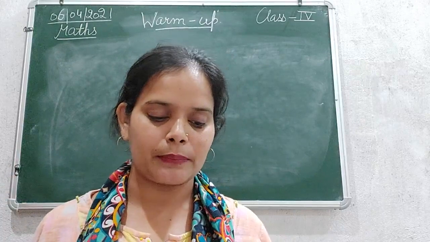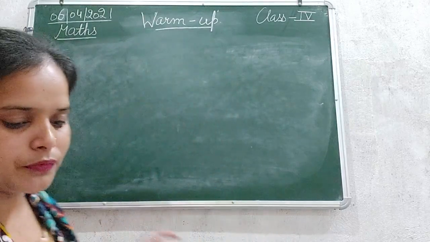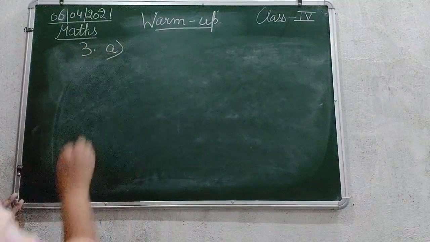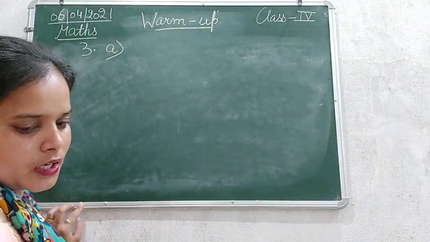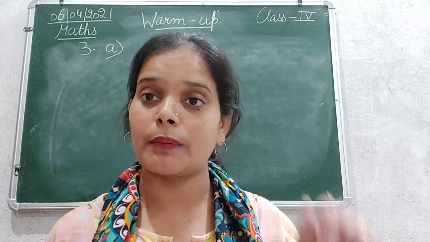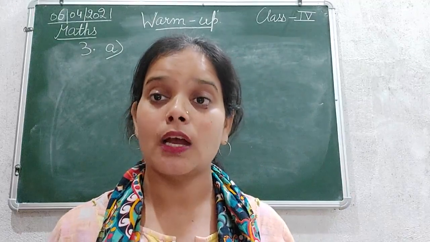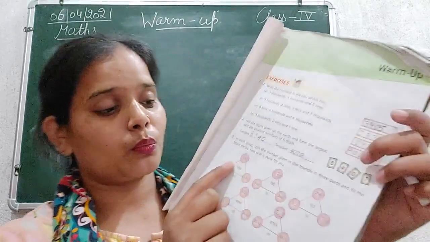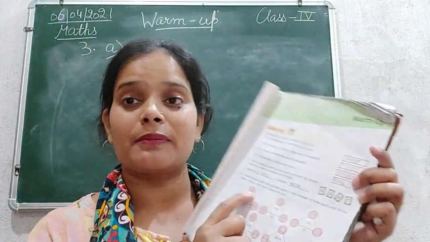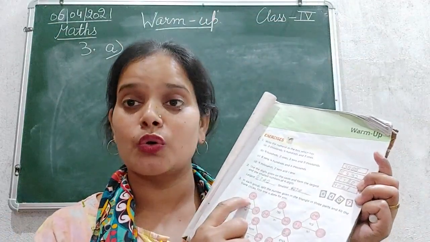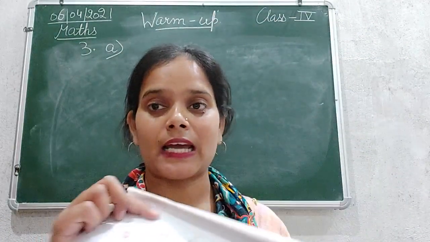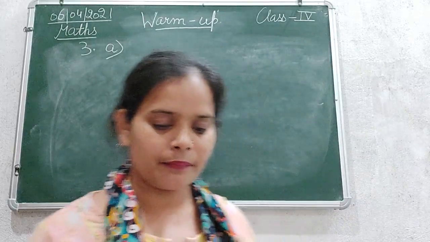The first one is completed, but I'll start with the first part of question number 3, that is A. Beta, in the first part none of the circles is blank, but we can see that the uppermost one has a different color. That means its color is different from what is written in the other circles, so we will take it as blank.